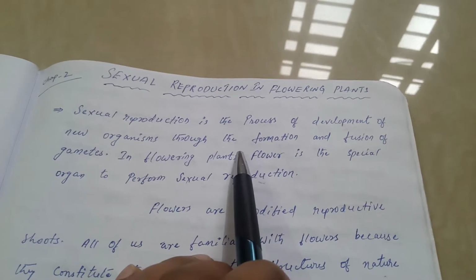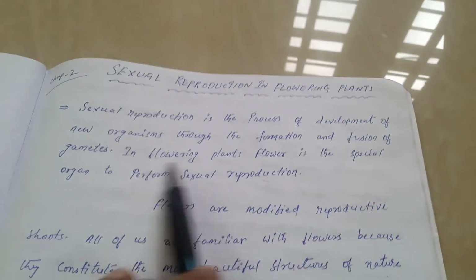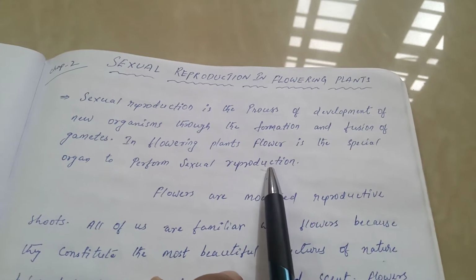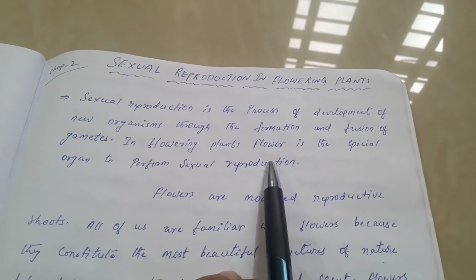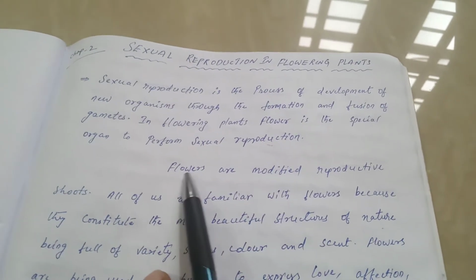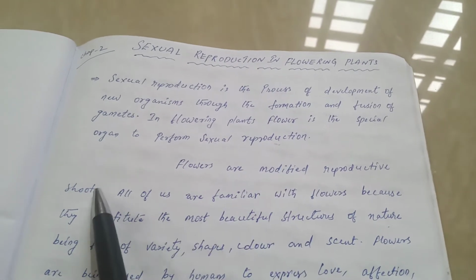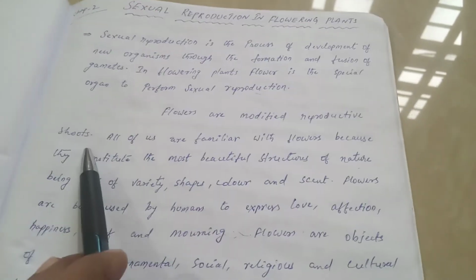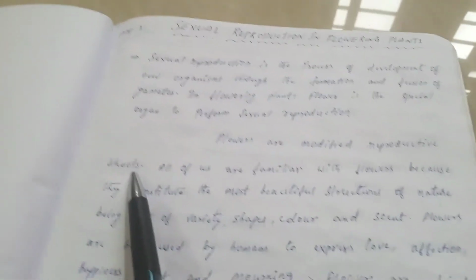In flowering plants, flower is the special organ to perform sexual reproduction. So in flowering plants or angiosperms, flower is the site for sexual reproduction. And flowers are modified reproductive shoots. So flower is a modified shoot.